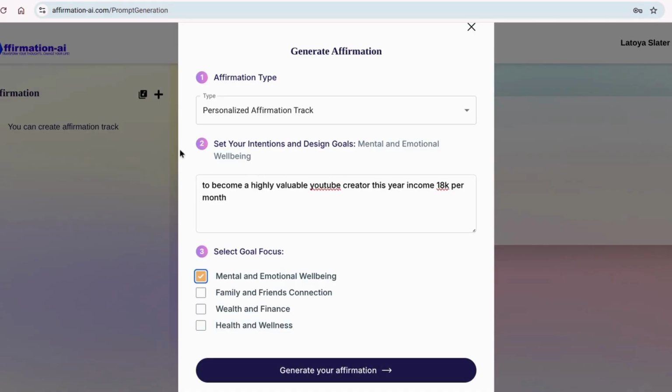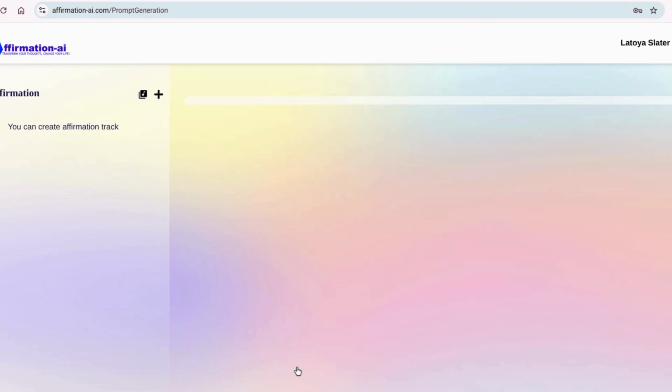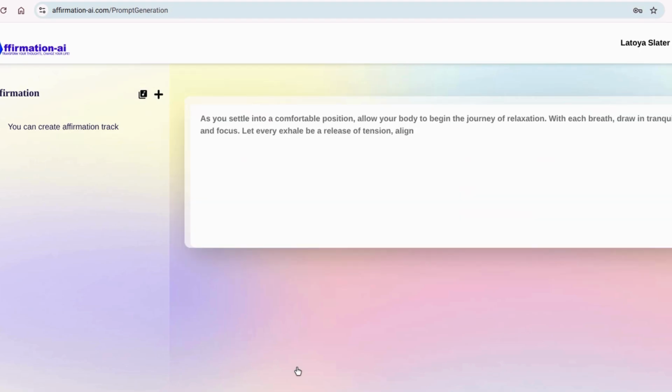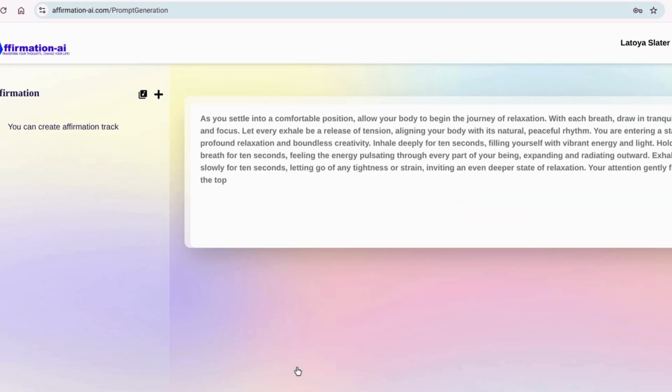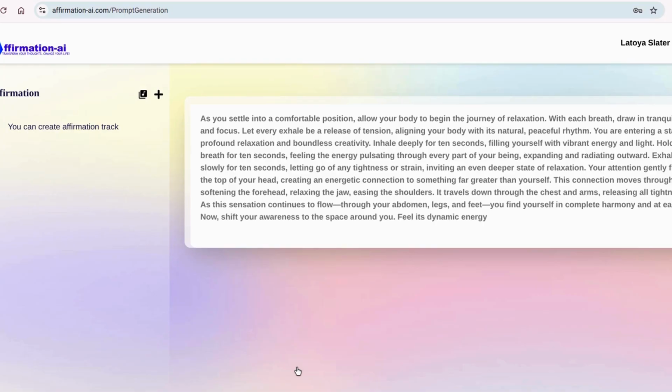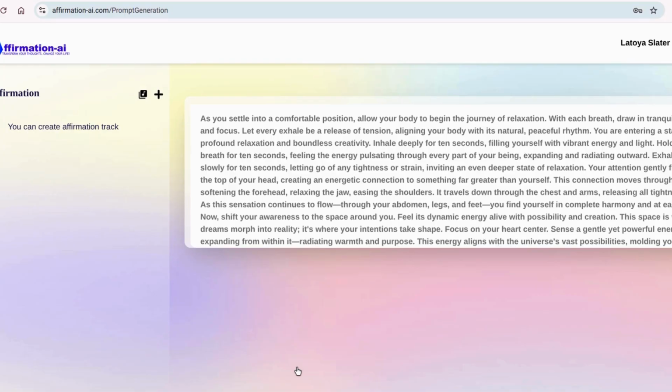And it's asking us to select here. Okay, this is for mind and wellness. All right. I think they covered all the bases. So now they're creating our intention. Okay. Wow, this is pretty heavy, pretty deep. Getting a little lengthy here. All right, let's see what it says.